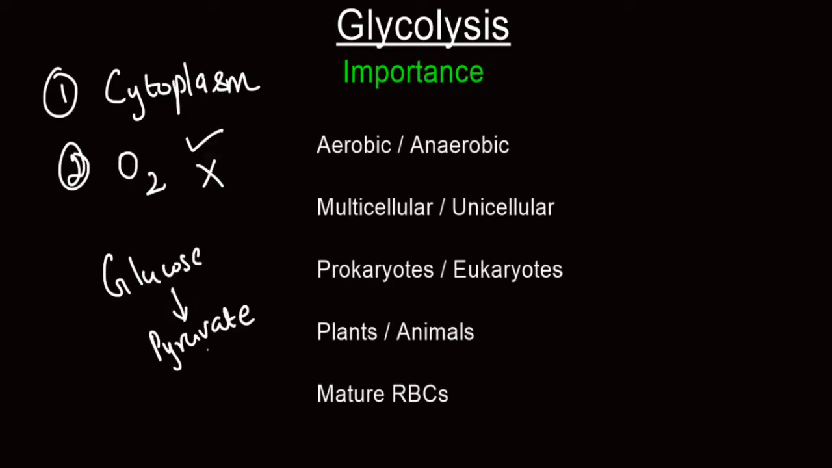This pyruvate in eukaryotes, if it enters into mitochondria, which is powerhouse of the cell, undergoes complete breakdown so that large number of ATP molecules can be obtained. But in our body, red blood corpuscles at maturity, they lack all organelles including mitochondria. But they have their own functions to perform. So for those functions, they acquire energy mainly from this process, glycolysis.